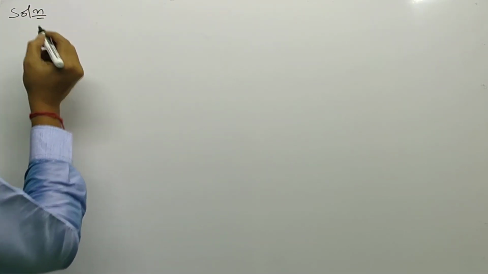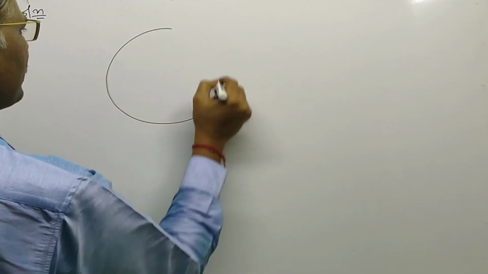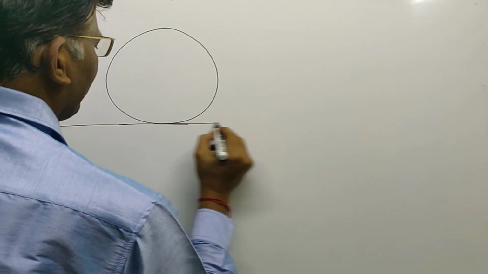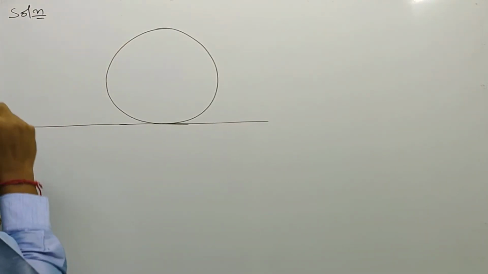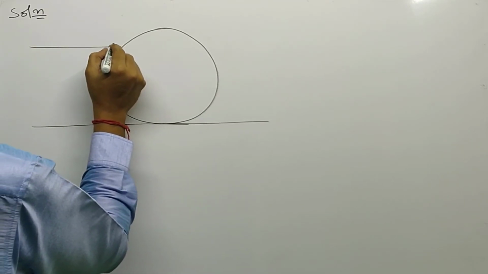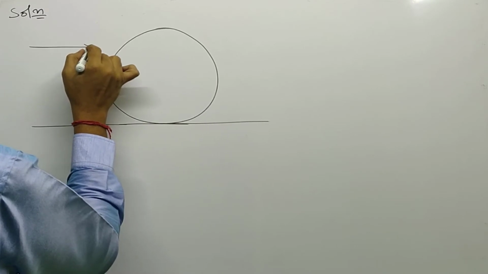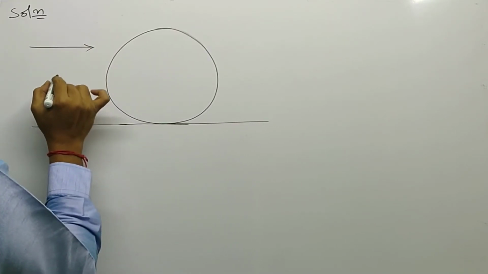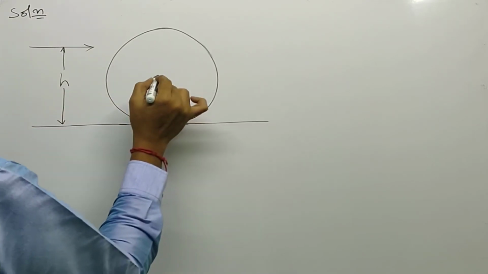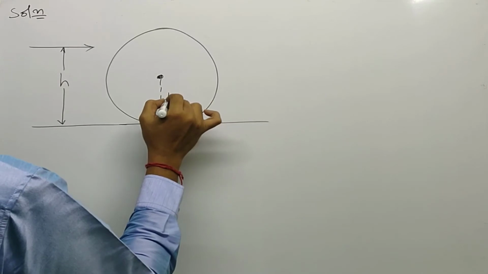Solution. A diagram is given in the question. A solid sphere is initially at rest on a horizontal surface. When a cue is touched here, it is at a height h, and the radius of the solid sphere is given as capital R.